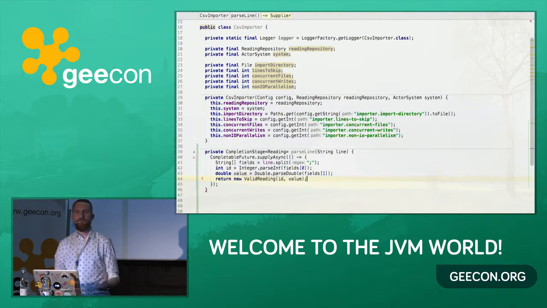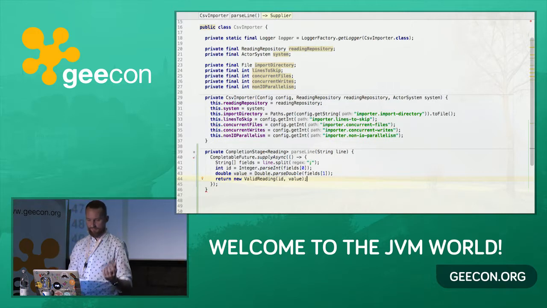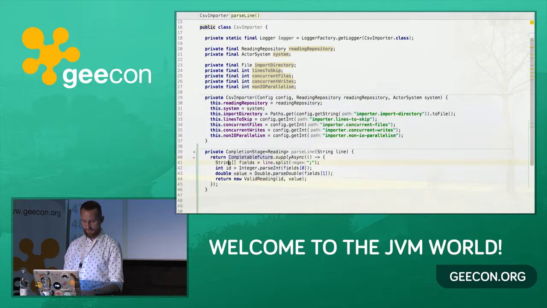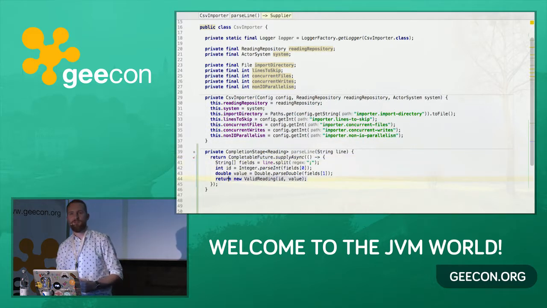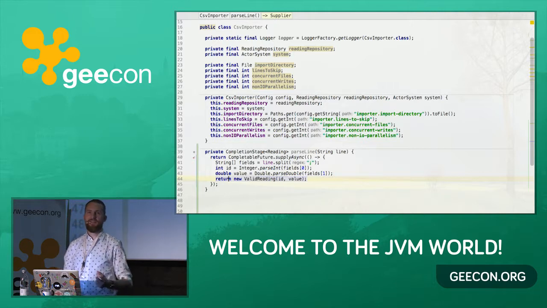But this is actually the happy path. We need to remember that we can have some invalid values as well. Oh, and we need a return here. So this is the first place where we are going to use Vavr and the monadic Try instead of just writing a try-catch clause.